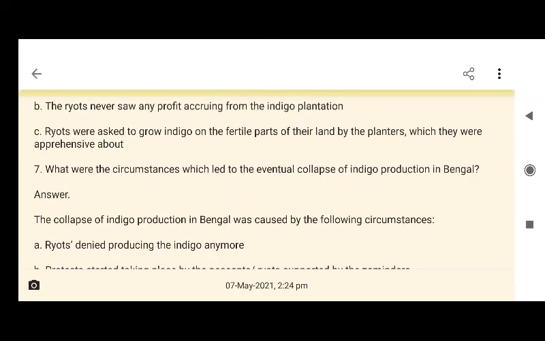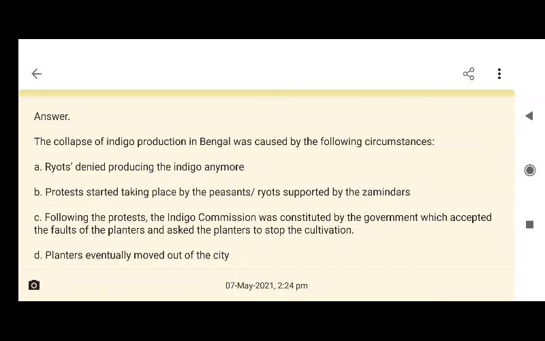Now question number 7 is what were the circumstances which led to the eventual collapse of indigo production in Bengal? Answer: the collapse of indigo production in Bengal was caused by the following circumstances. First, ryots refused to produce indigo anymore.